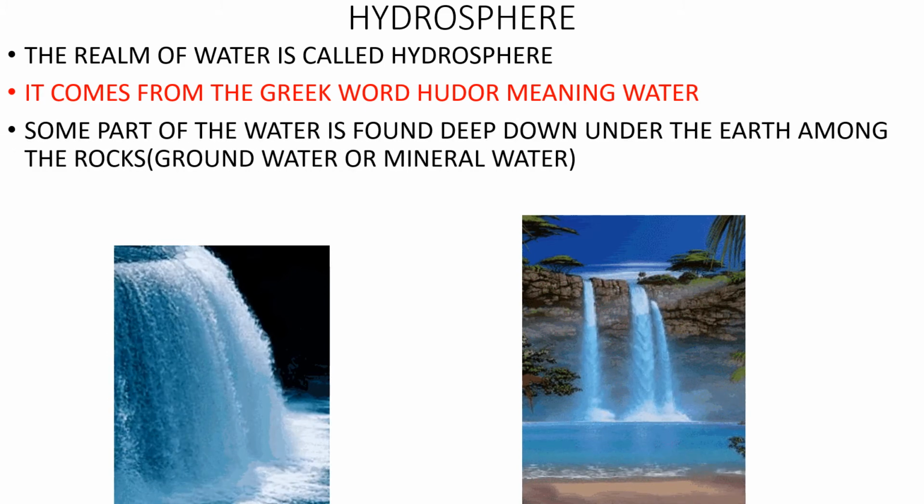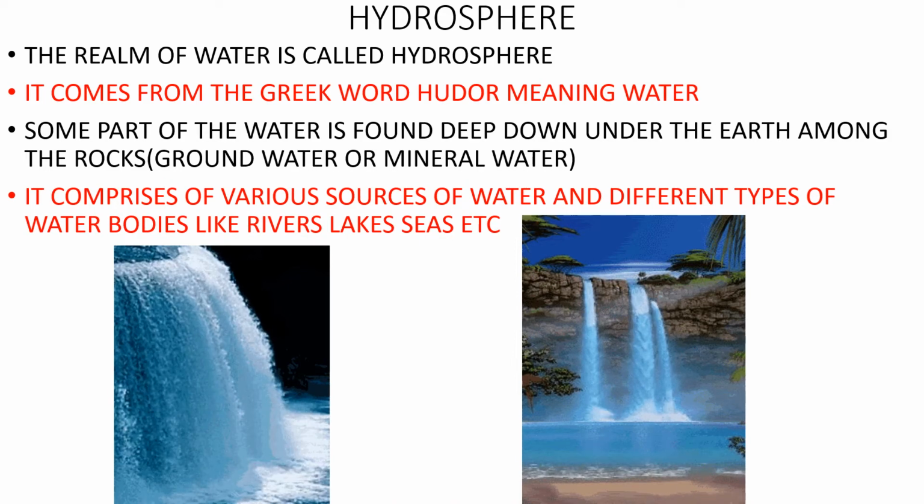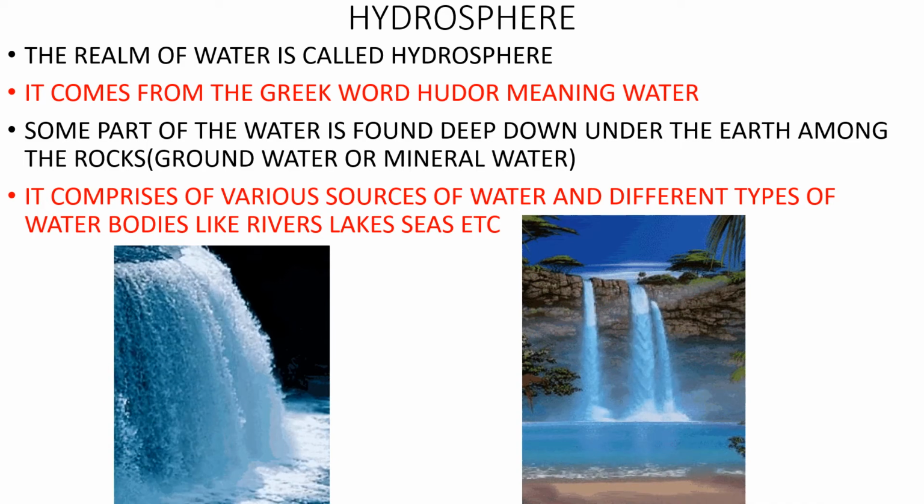And some part of the water is found deep down under the earth among the rocks. That is called groundwater or mineral water. Hydrosphere comprises various sources of water and different types of water bodies like seas, rivers, lakes, etc. So this is the second realm. Now let us go for the third one.